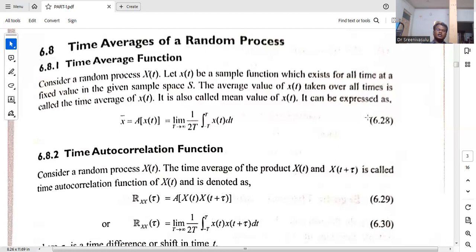If you observe Rxx of tau, there it is an expected value. Here we are representing an average value, x of t into x of t plus tau. Now, if you want to write the formula like the average, similarly we can write limit T tends to infinity, 1 by 2T, integral minus T to plus T, instead of x of t, x of t into x of t plus tau into dt. So that is the only difference between the general autocorrelation and the time average autocorrelation.